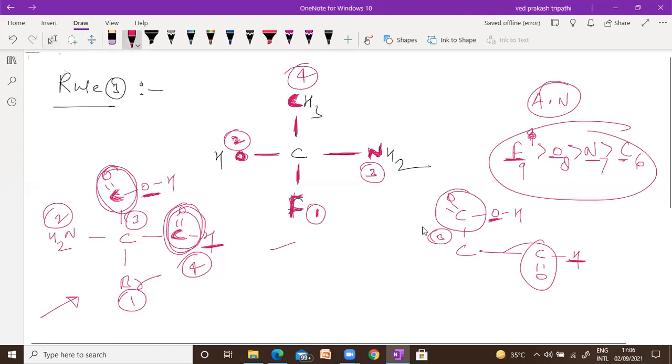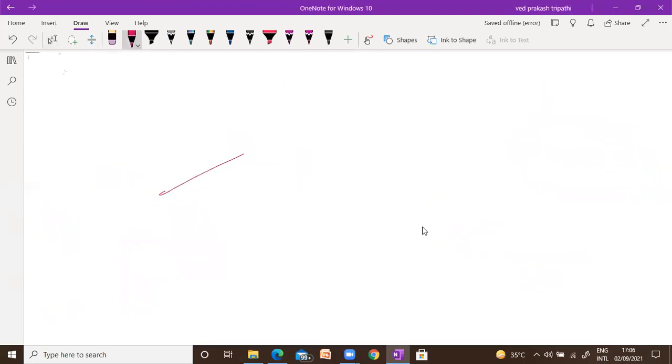Tell me about this one. Priority over here, this position. I can name this one as X, this one as Y, and the others supposed to be O and nitrogen. You can assign like this.